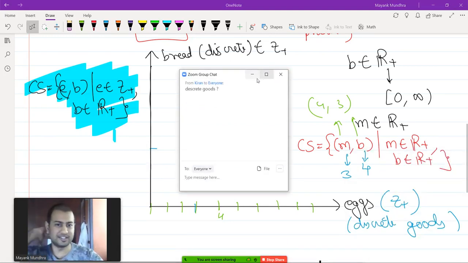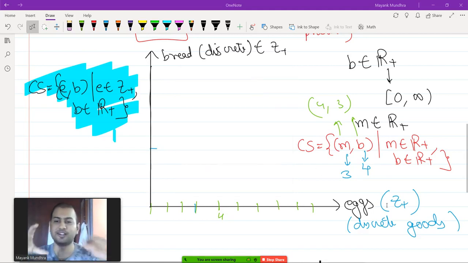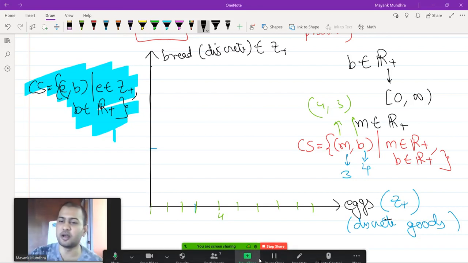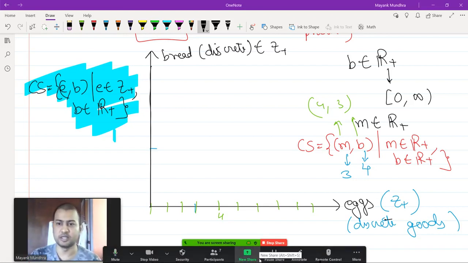Discrete goods. Okay, the word discrete means different. So discrete goods are goods which are available in whole number quantities. Okay, so discrete goods are goods which you cannot buy in any real number quantity. For example, washing machines. You cannot go in the market and say give me 1.5 washing machines. It's not possible to give you 1.5 washing machines.